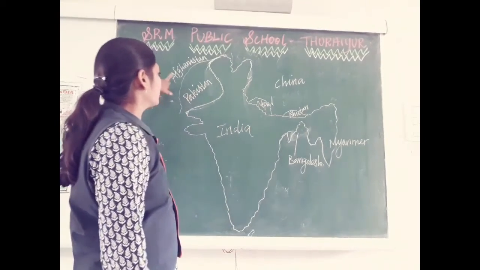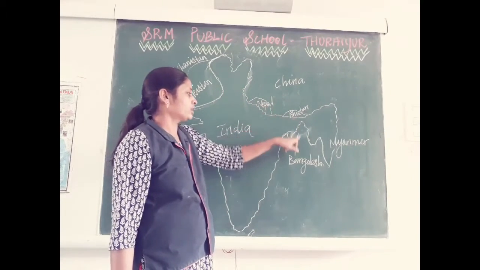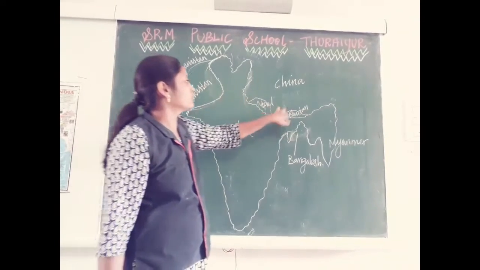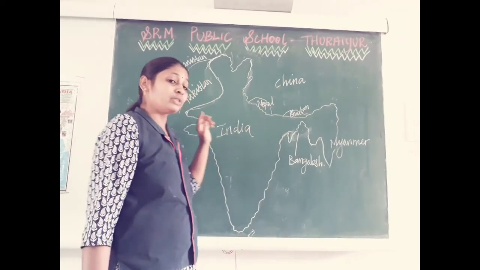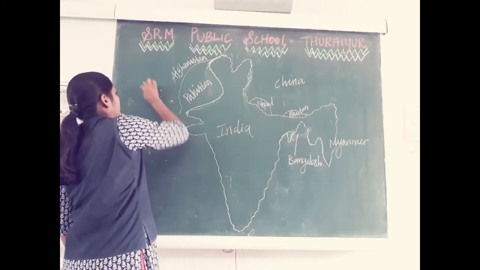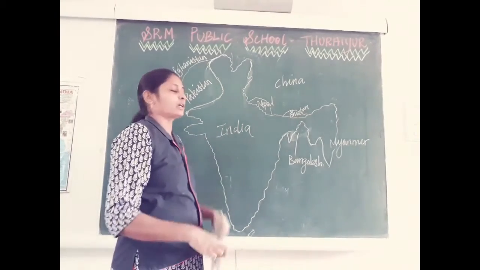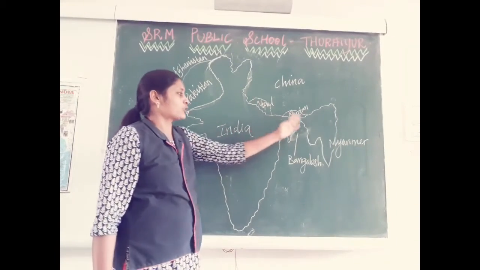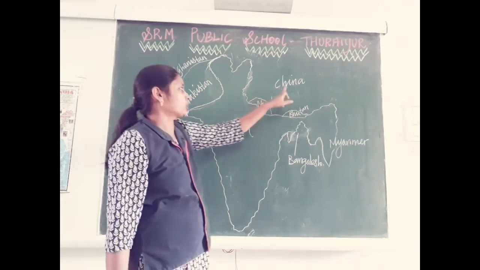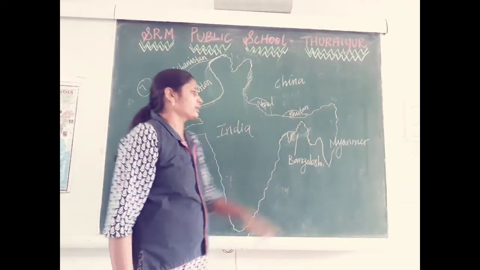So Afghanistan, Pakistan, China, Nepal, Bhutan, Bangladesh, Myanmar. 1, 2, 3, 4, 5, 6, 7. So these 7 countries share their boundaries with India. Their boundaries are shared with us.